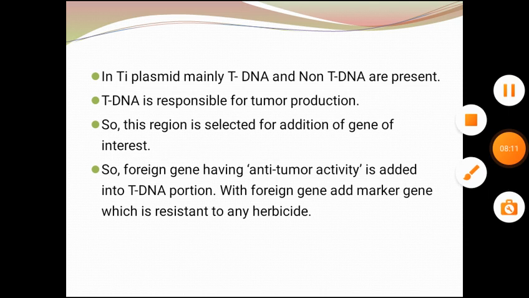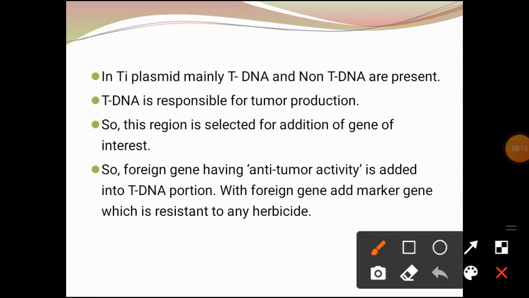In the Ti plasmid, mainly the tDNA and non-tDNA are present. The tDNA is responsible for tumor production, while non-tDNA is not responsible for any tumor production. So the region of the tDNA is selected for the addition of the gene of interest; in that region we have to add our gene of interest. So the foreign gene, having anti-tumor activity, is added into the tDNA portion.